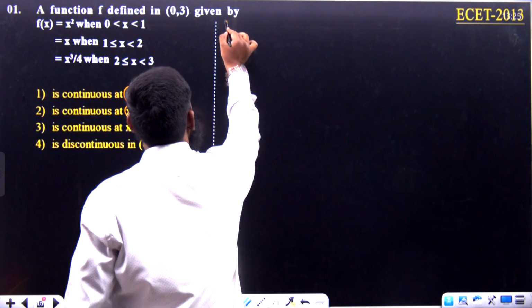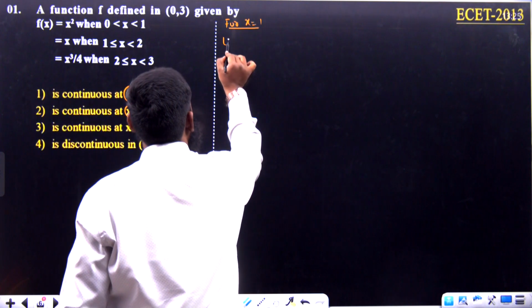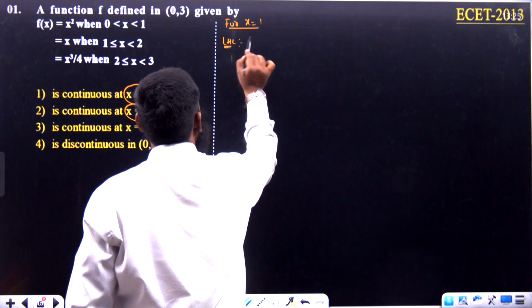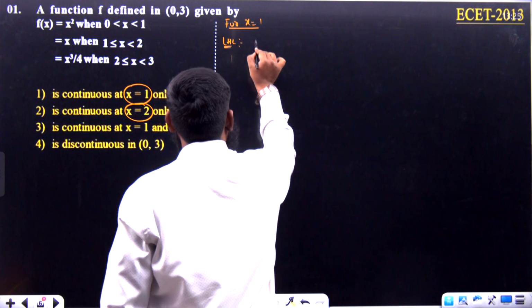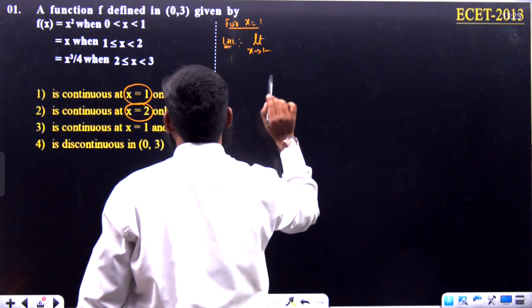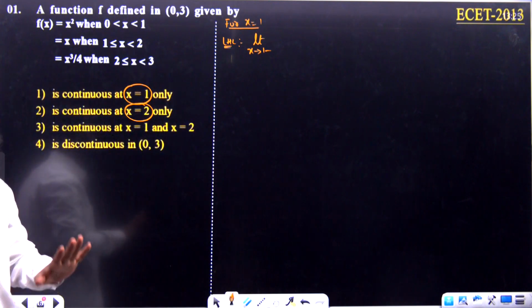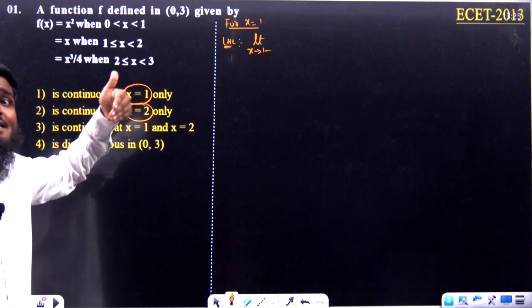Now for x equals 1, whenever we are taking x equals 1 over here, for this part, if you are finding the LHL value, what are we taking? Limit x tends to 1 minus. For 1 minus we have to take the function. Listen carefully. Limit x tends to 1 minus means less than 1.